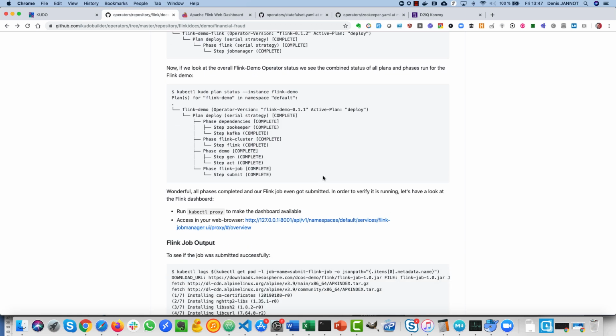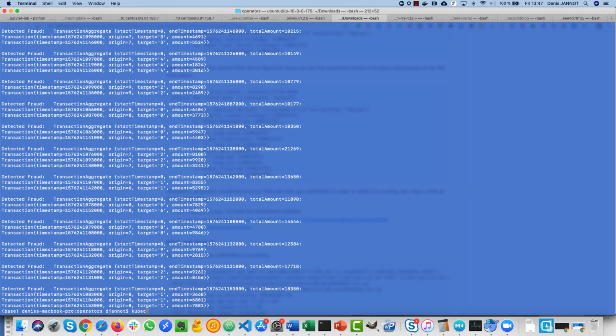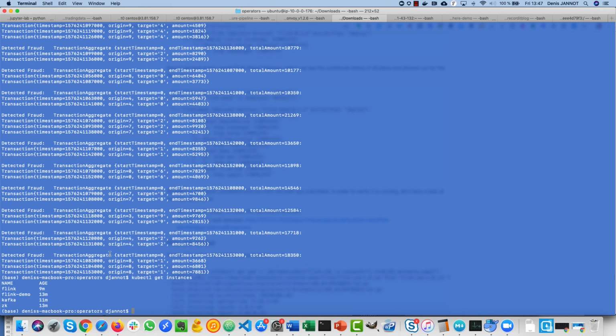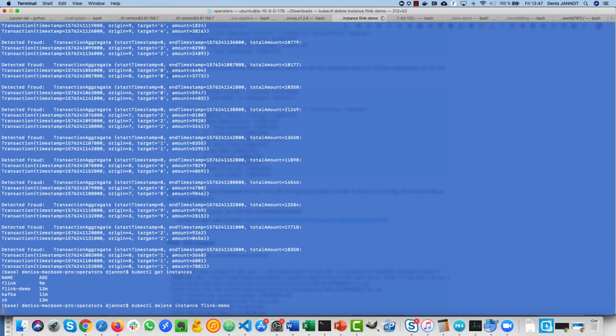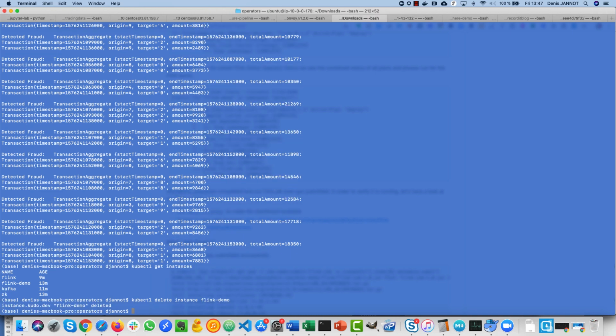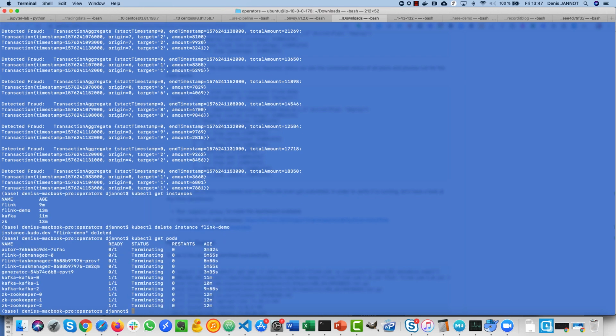And if you are done, you've finished your demo, then what's nice is that you can take a look at the different instances that are running now. If I just do a kubectl delete instance, because I have deployed this demo through Kudo, I should be able to see that everything is going to be removed and deleted.